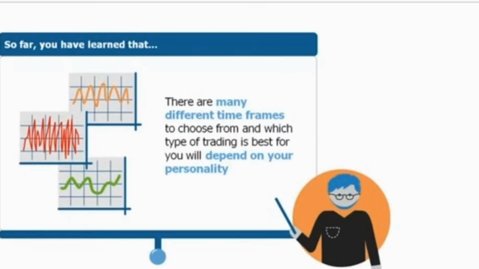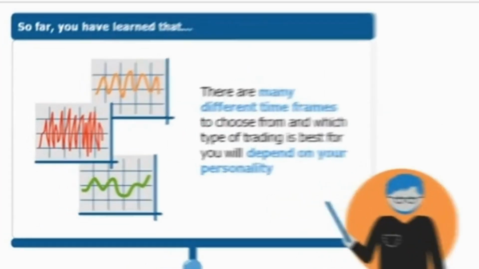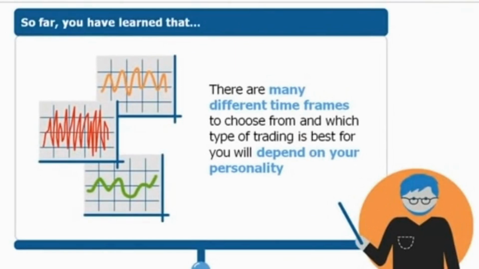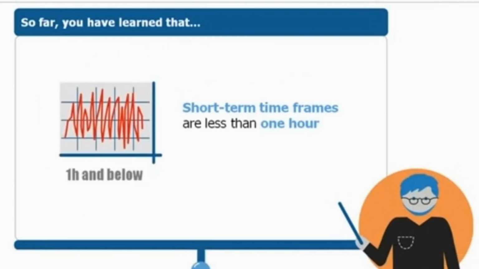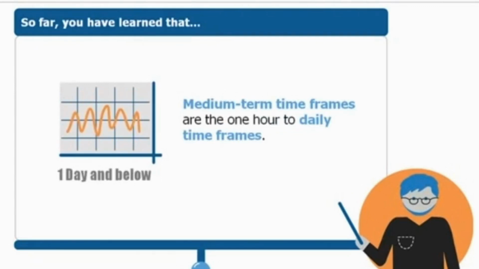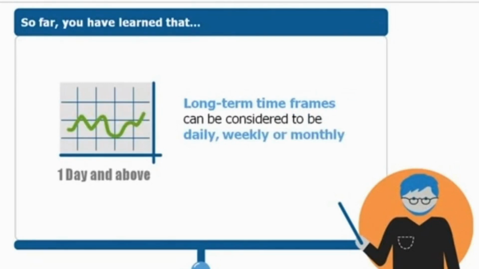That brings us to the end of this video on which time frame to trade on. So far, you've learned that there are many different time frames to choose from, and which type of trading is best for you will depend on your personality. Short-term time frames are commonly considered to be less than 1 hour. Medium-term time frames are the 1 hour to daily time frames for swing trading. Long-term time frames can be considered to be daily, weekly, or monthly.